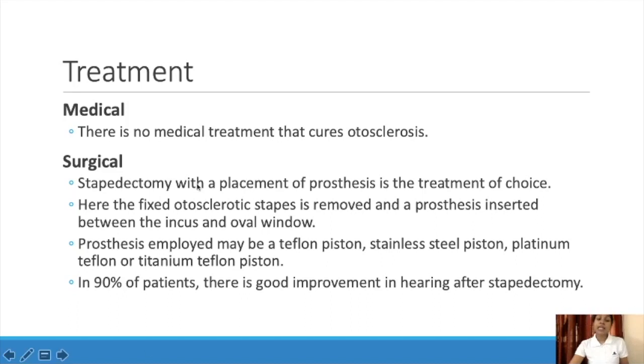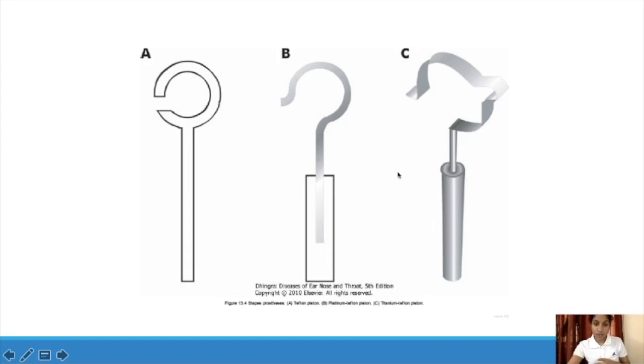In 90% of patients there is good improvement in hearing after stapedectomy. So after removing and replacing with this prosthesis, 90% of patients have improvement. So that is the surgical correction of otosclerosis. So these are the prostheses: the first one is a Teflon piston, this is a platinum Teflon piston, and this is titanium. These are different types of prosthesis we use to replace the affected stapes.